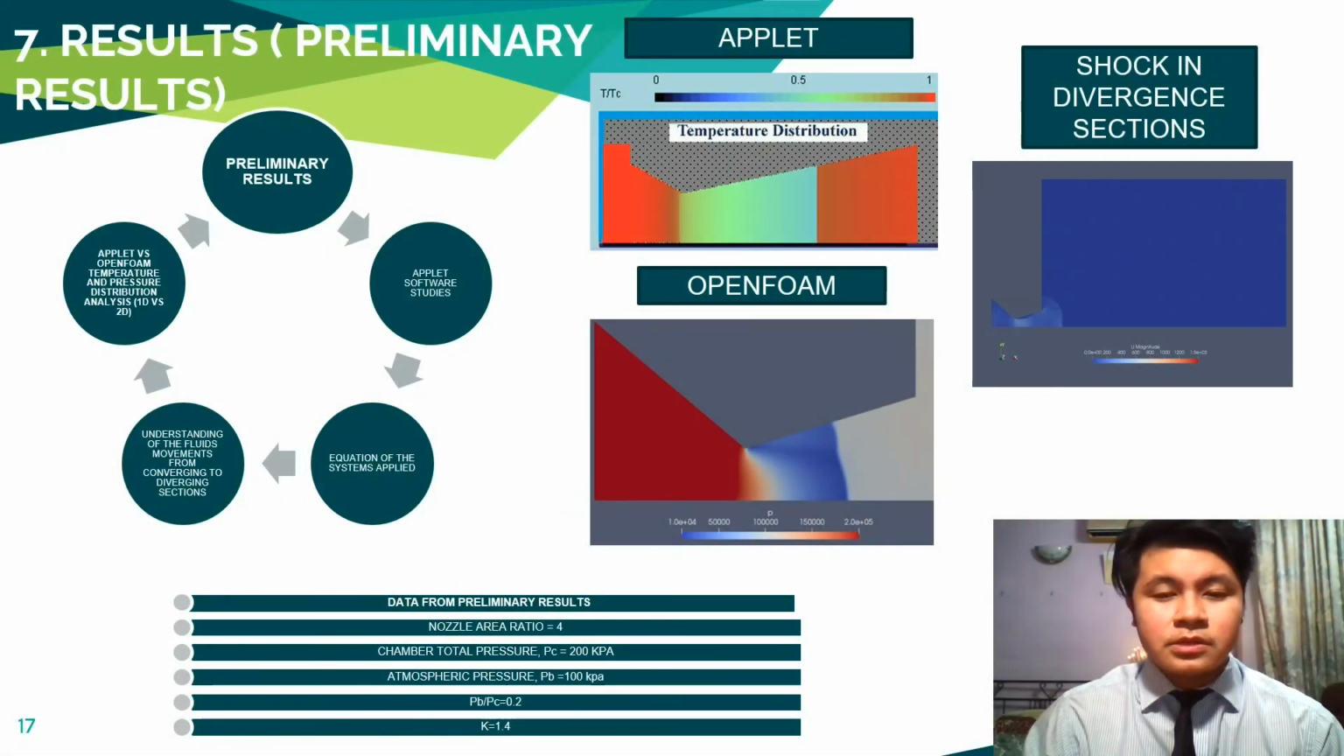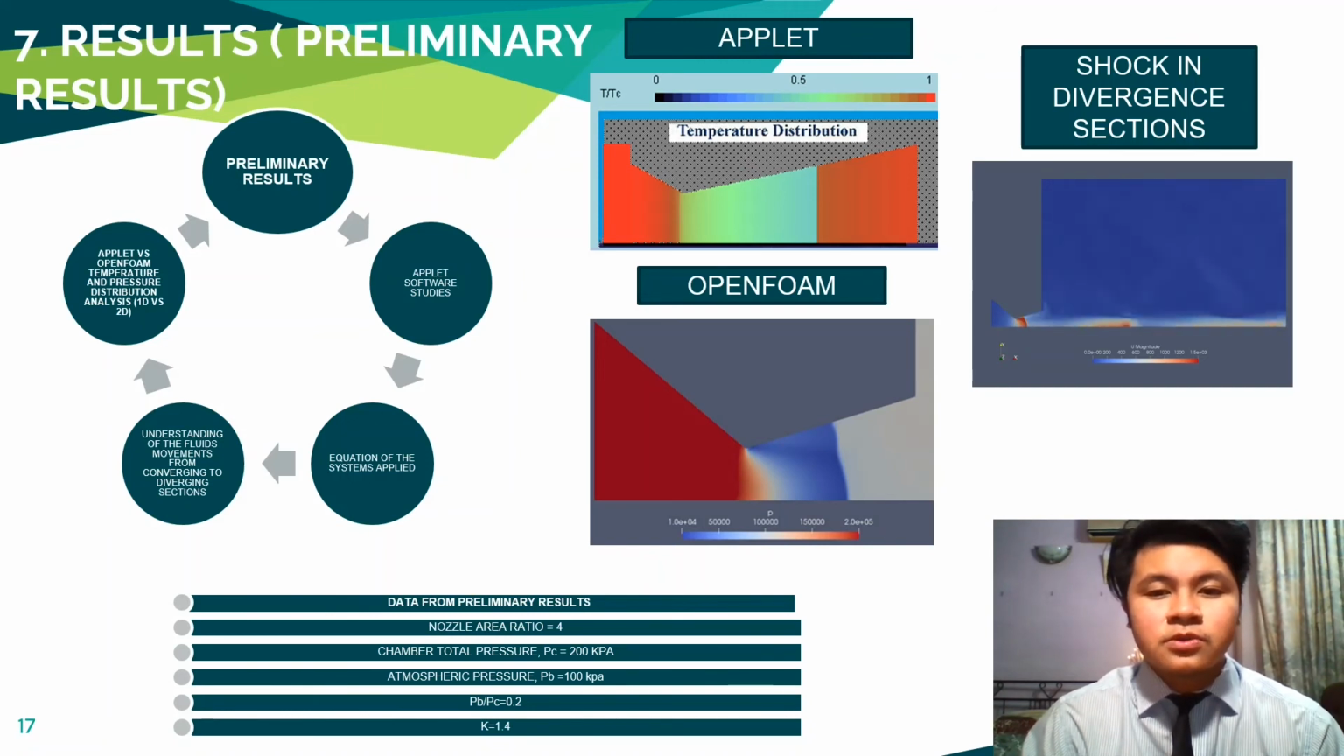For the preliminary result, the data was computed throughout the case study involving the dimensions of the rocket nozzle. Mathematical equations such as area ratio and pressure ratio were used to determine the required analysis. The area ratio was determined by dividing the divergent exit diameter, which is 22 mm, by the throat diameter, which is 5.5 mm, resulting in a nozzle area ratio equal to 4.